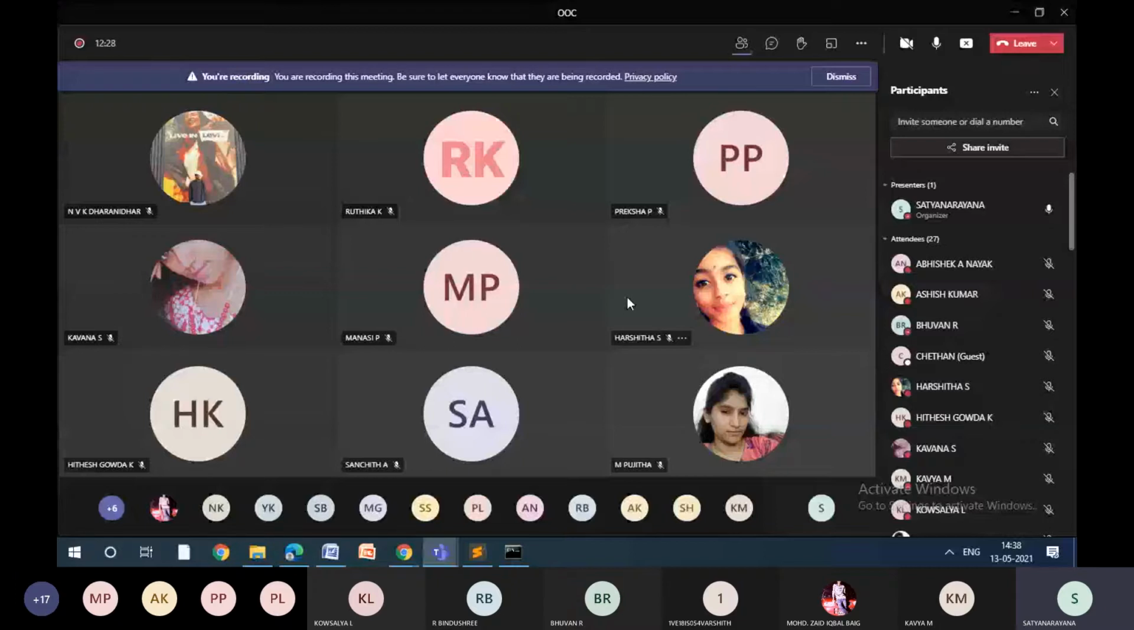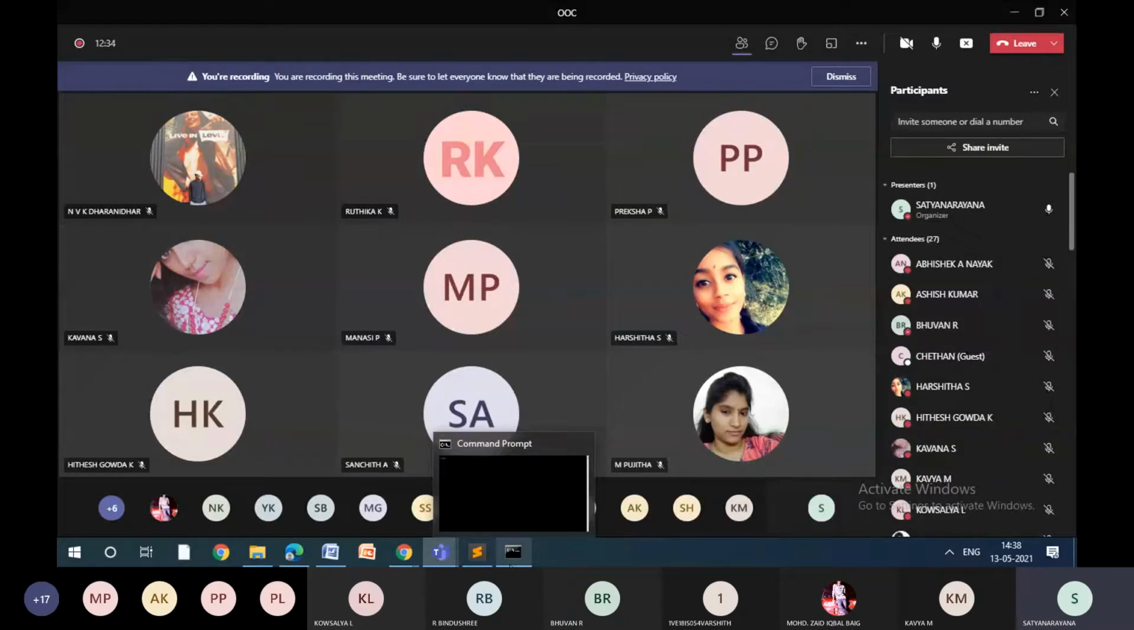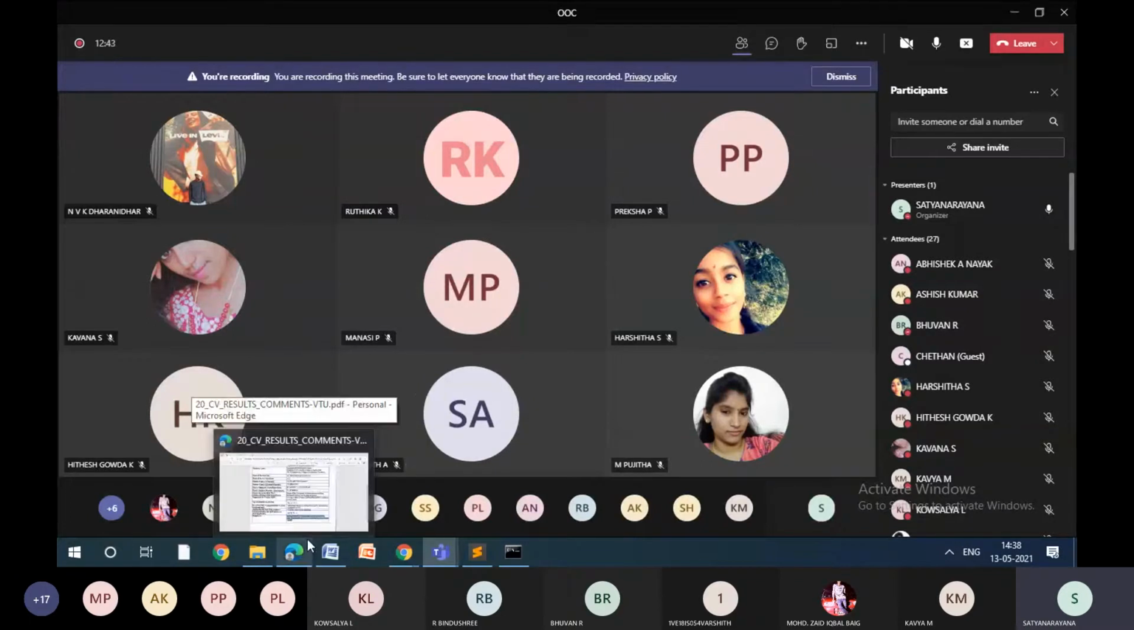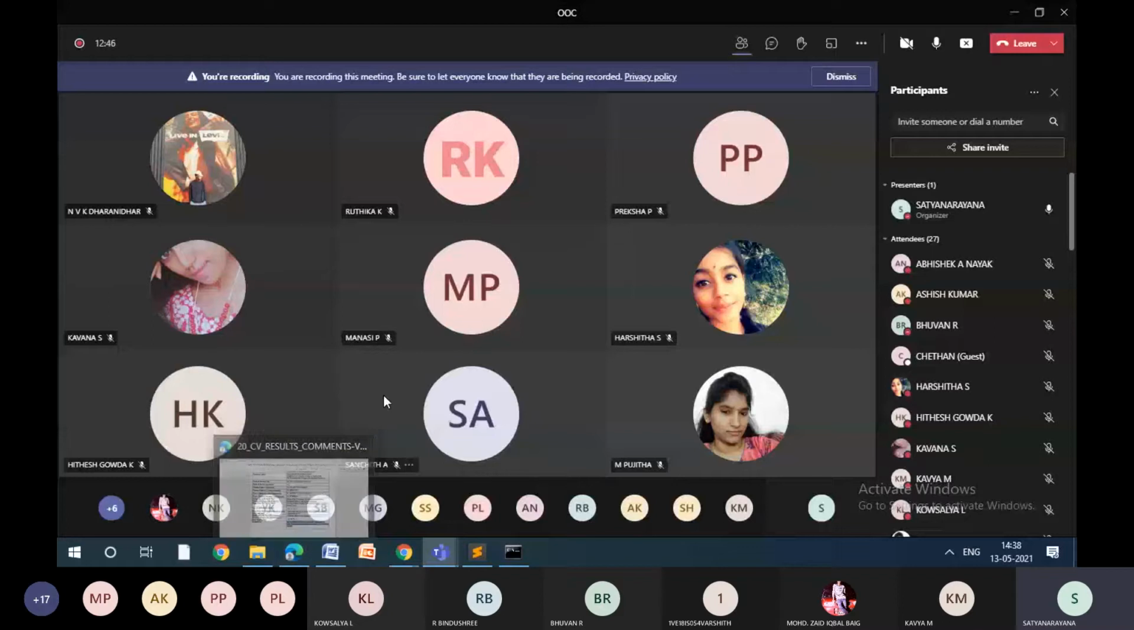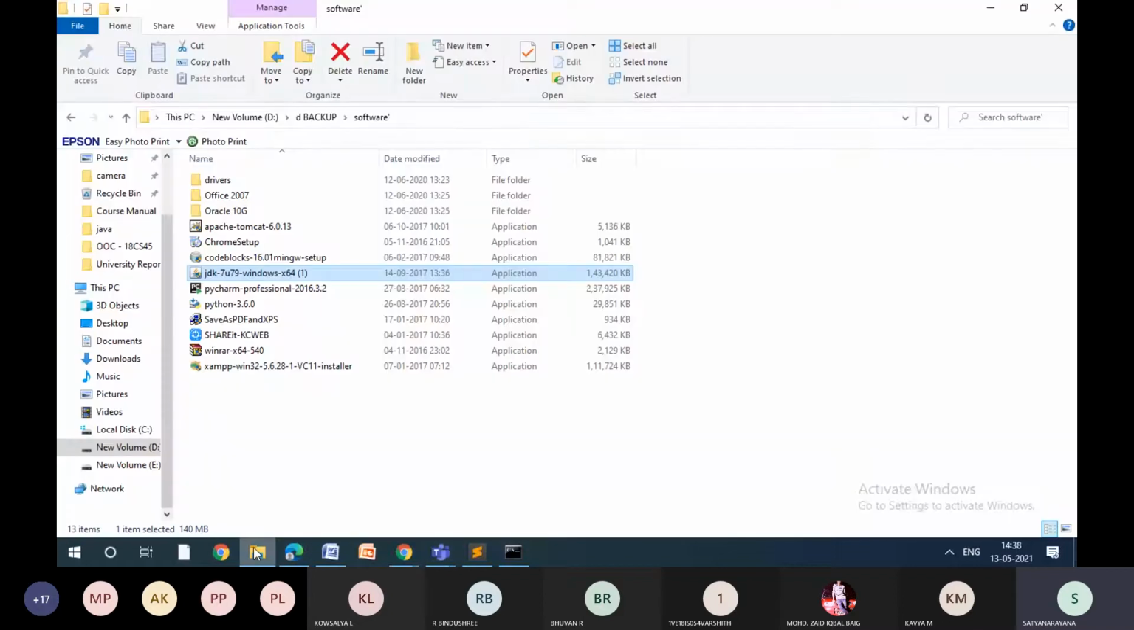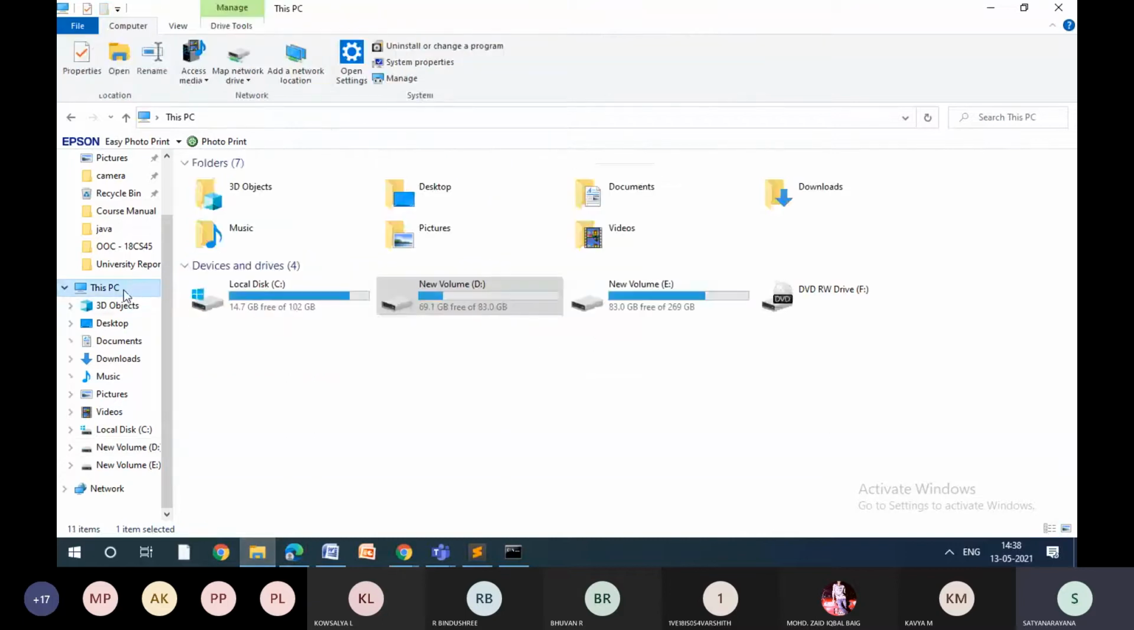As I said last time also, installation is not the big issue. Setting the class path is the big issue here. That's where yesterday also we faced the error. So how to set the class path? If you are using Windows operating system or any operating system for that matter, especially Windows, go to This PC if it is Windows 10, or My Computer in Windows 7 and Windows XP.